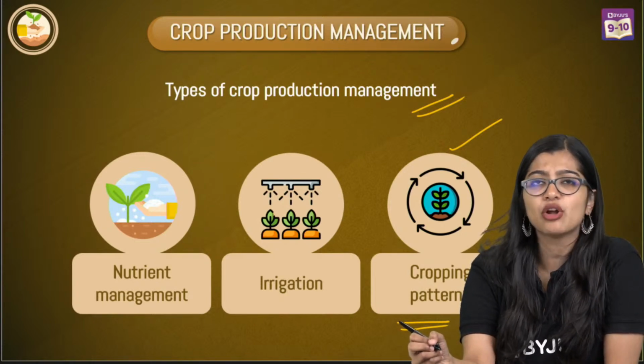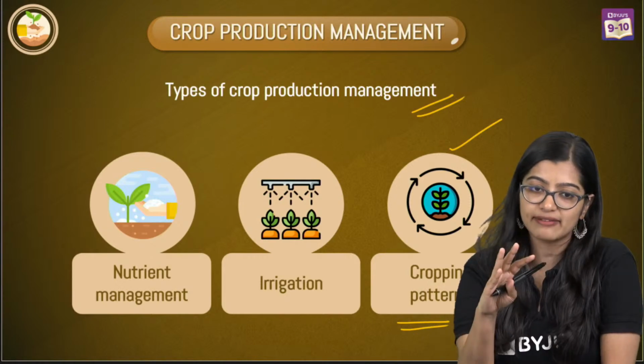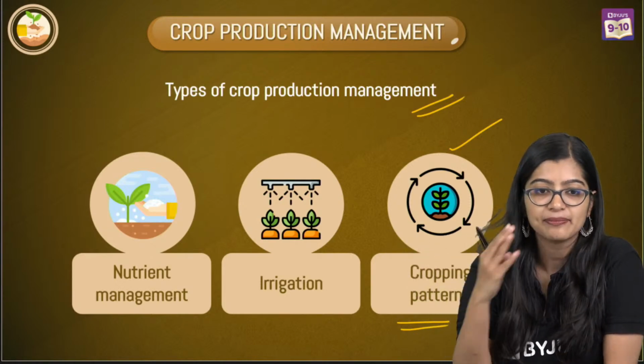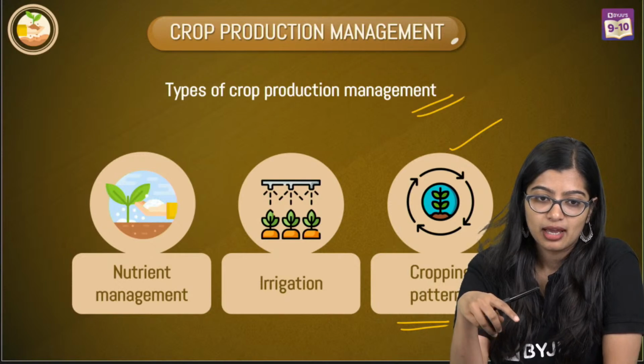We use drip irrigation in all crops. Again, like I told you, if it is uneven land, we prefer to have sprinkler, okay? Not in uneven lands. Yes.